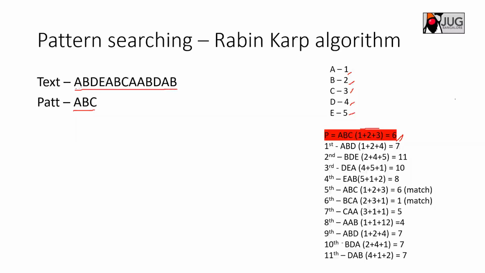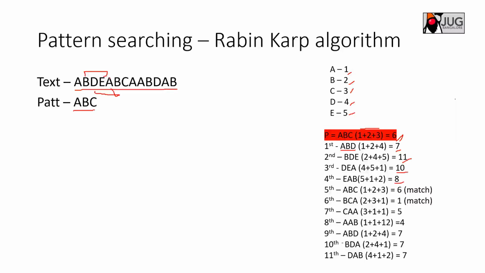For example, here in the text, in your first iteration you take ABD, which is the length of the pattern, 3, and you see the computed hash is 7, which is not equal to 6. Then you take BDE, your next iteration. Again you compute the hash: B is 2, D is 4, and E is 5, so your hash is 11. You match with 6, which is not equal. Then you go to the next, DEA, and you compute the hash, which is 10. Similarly, EAB, which is 8.